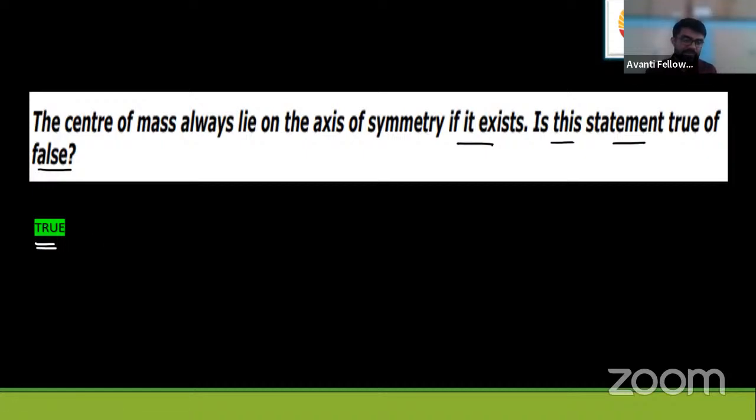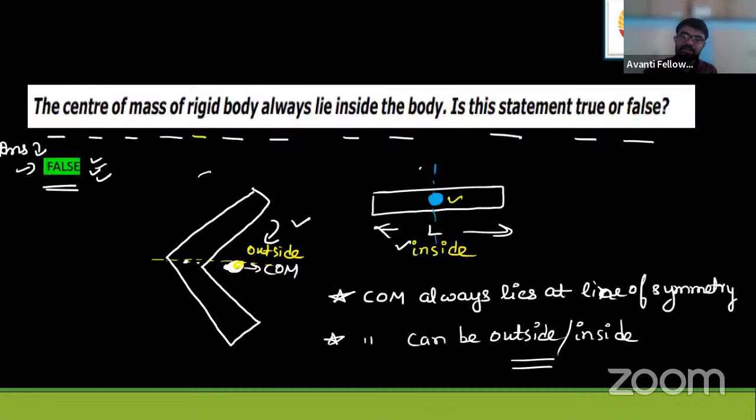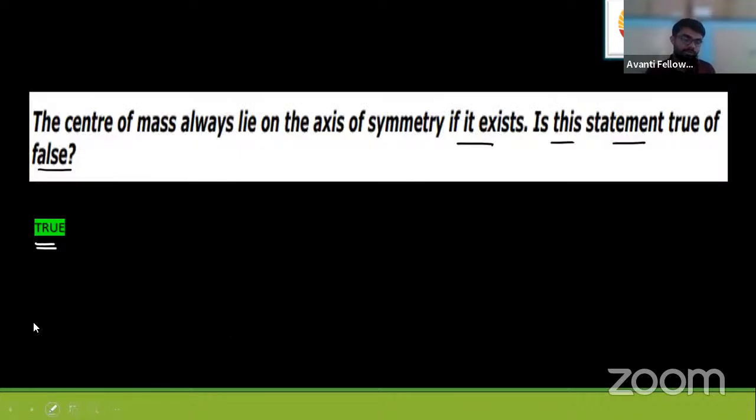See, we have already concluded this thing in the previous slide. If you focus carefully, this was the first point which we have concluded. If I highlight this point, center of mass lies at the line of symmetry. You can see here, I have colored yellow. I filled this completely. It's like a picture book. Center of mass lies at the line of symmetry. So that's fine, we are right here. Our answer is true. You can check this from the previous conclusion of the first question. On the PDF, it will be available.